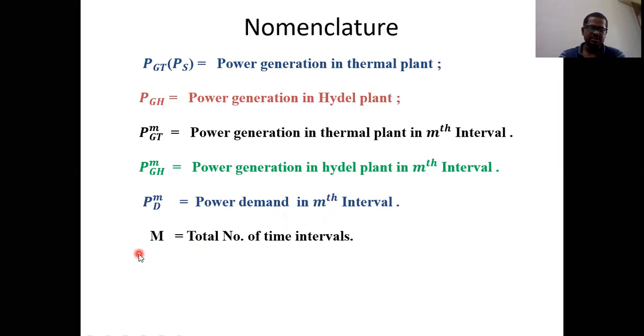And the next one is capital M. Already we have seen in the previous slide, that is the total number of time intervals, and small m is nothing but a particular interval.